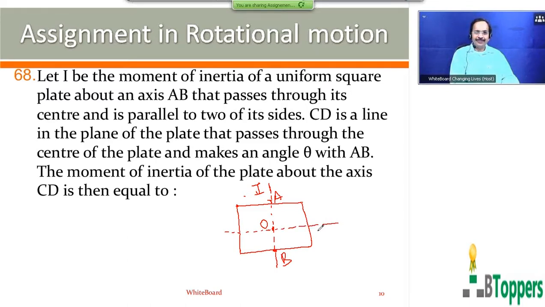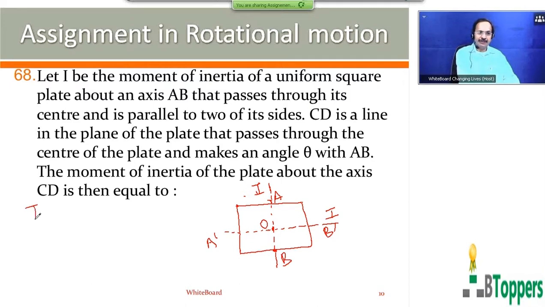The moment of inertia about this line A dash O B dash, which is perpendicular to AOB and lies in the plane of the square plate, will be the same as the moment of inertia about the line AOB by symmetry, because the line A dash O B dash is also parallel to two sides and passes through the midpoints of the two opposite sides and through the center. Therefore, the moment of inertia about A dash B dash is also equal to I.